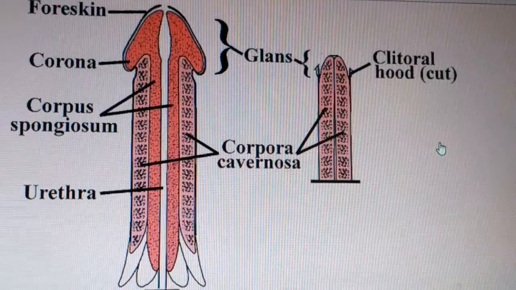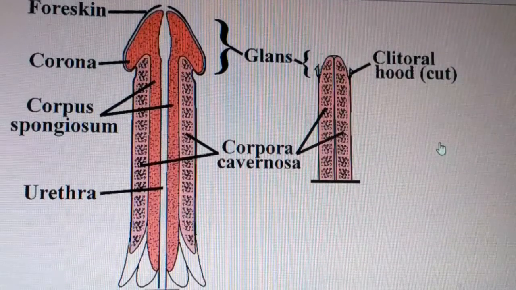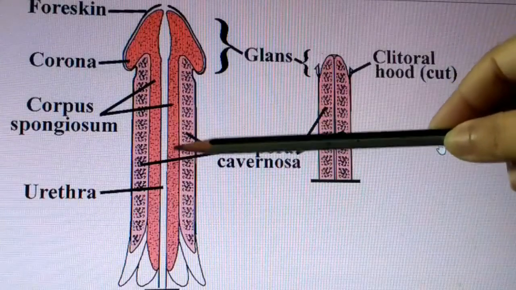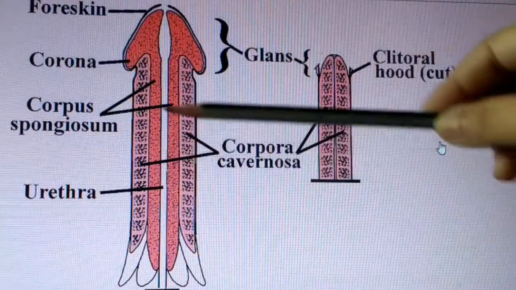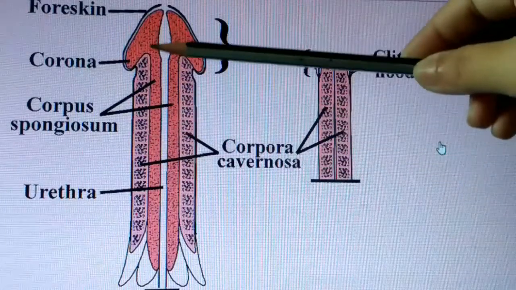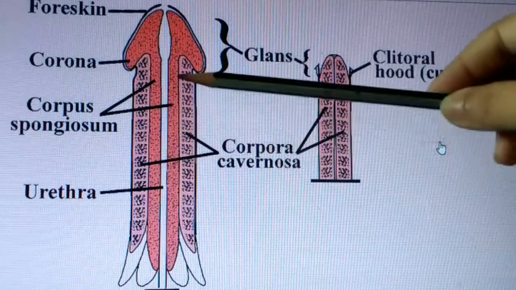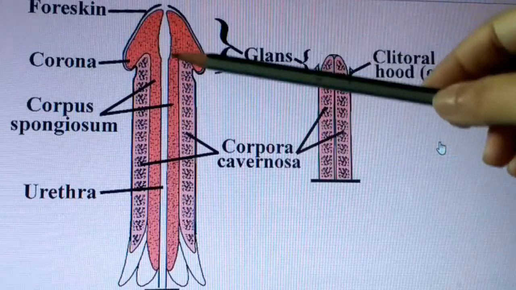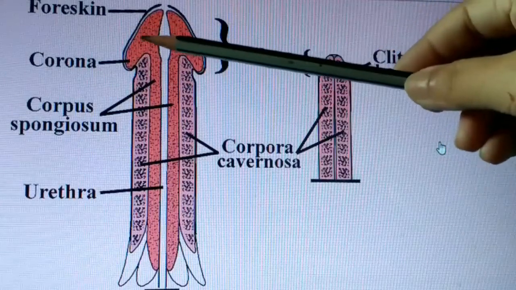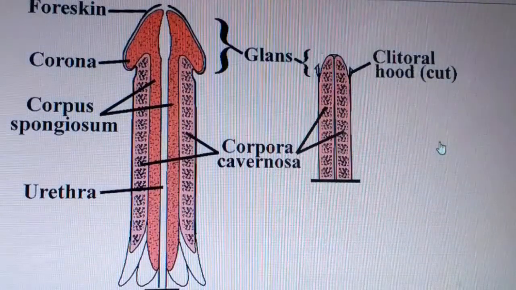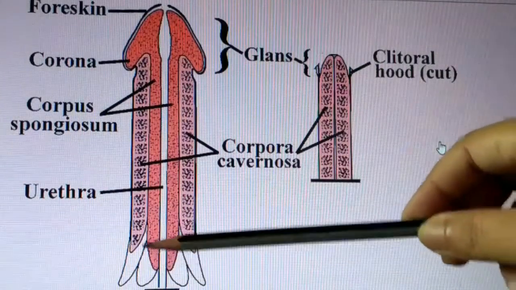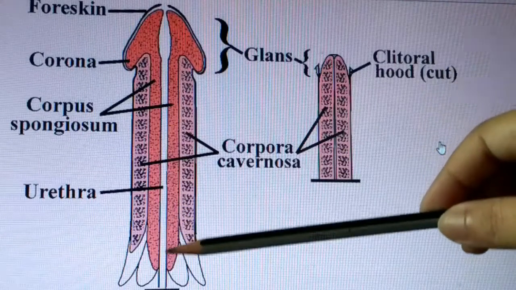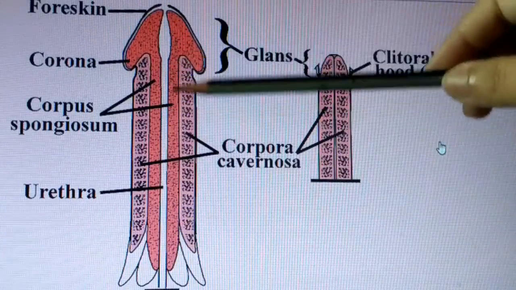This is the internal structure of the penis. As we said before, this is the corpora cavernosa. This is the corpus spongiosum. And this is the glans penis. Through the penis, the urinogenital tube is ejaculated.